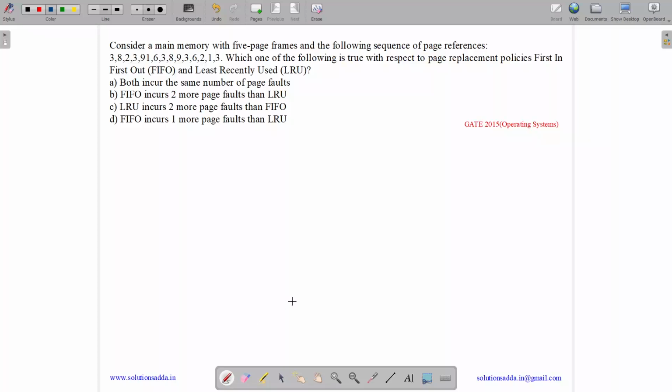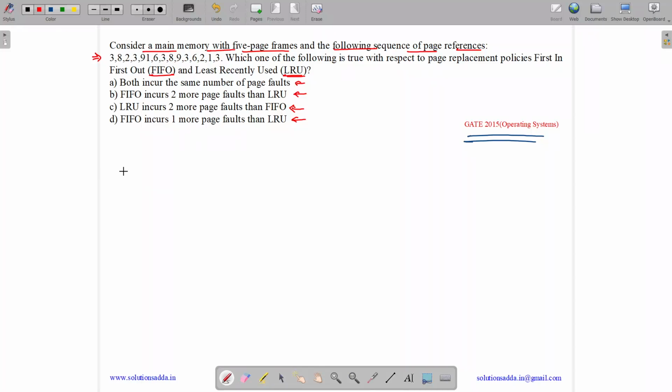This question belongs to the operating system subject and was asked in GATE CSE 2015. The question states, consider a main memory with 5 page frames and the following sequence of page references. So we have this reference string given here. Which one of the following is true with respect to page replacement policies, first in first out FIFO and least recently used LRU? Both incur the same number of page faults. FIFO incurred 2 more page faults than LRU. LRU incurred 2 more page faults than FIFO. FIFO incurs 1 more page fault than LRU.